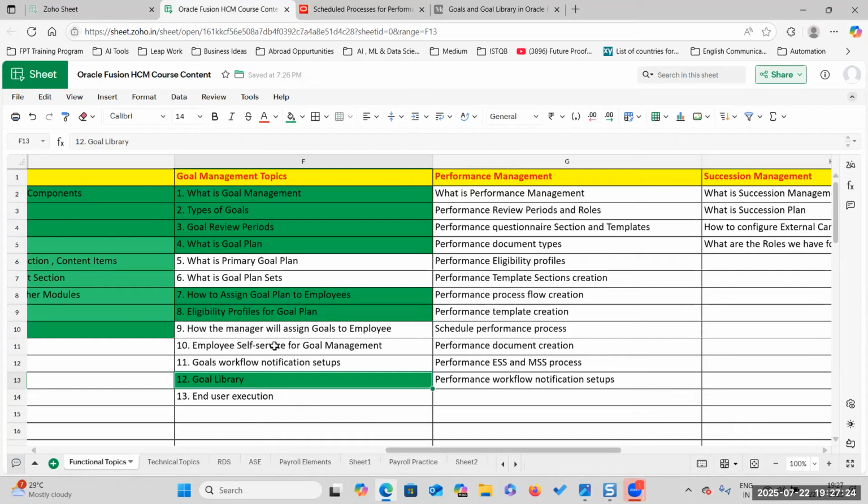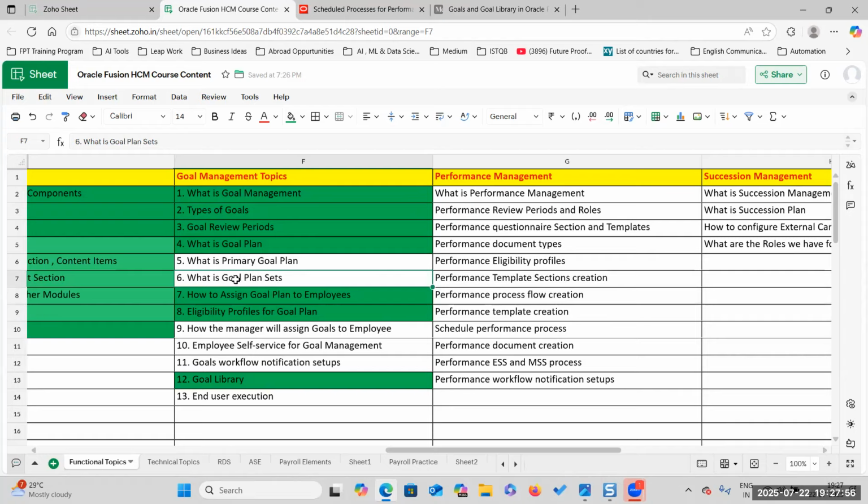Employee self-service for goal management, because today as an HR specialist we have assigned the goals. Once the goals are assigned, the employee has to complete them. Tomorrow we will see how a manager will assign goals, how an employee will complete them, and what goal plan sets are and how we can assign them.